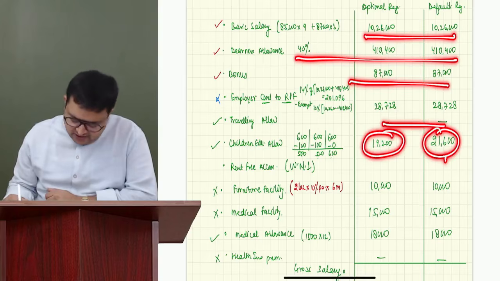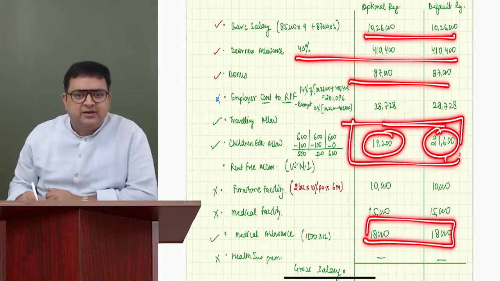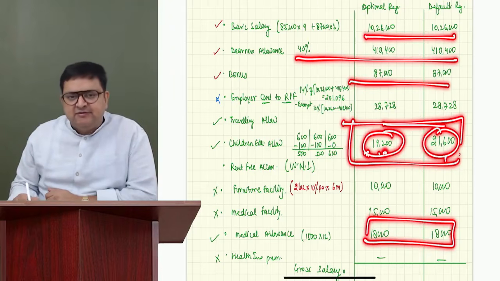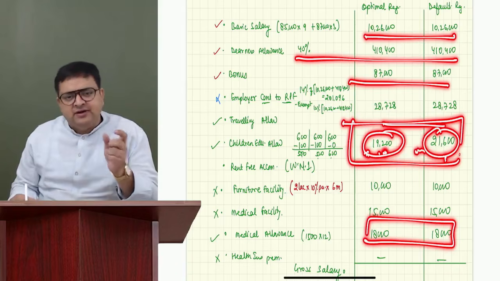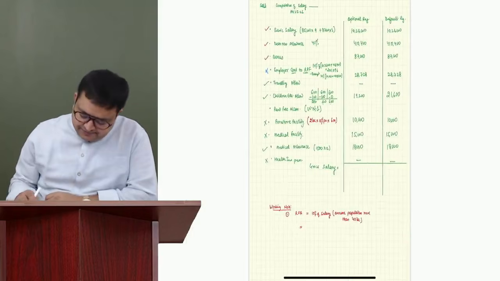Have you understood this or not? Medical allowance, everything is same except children education allowance. Correct? So because of it, there will be a difference. I would like to save my time and your time in the examination, so we will add it at the last, so that we can see how much is the other component and how much is this. We will add it separately.